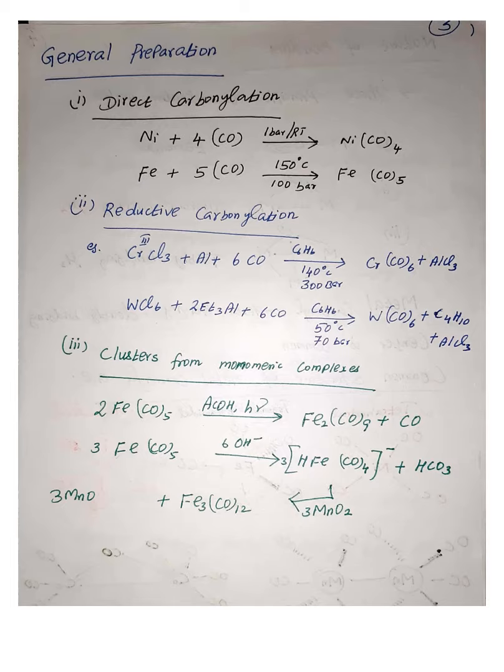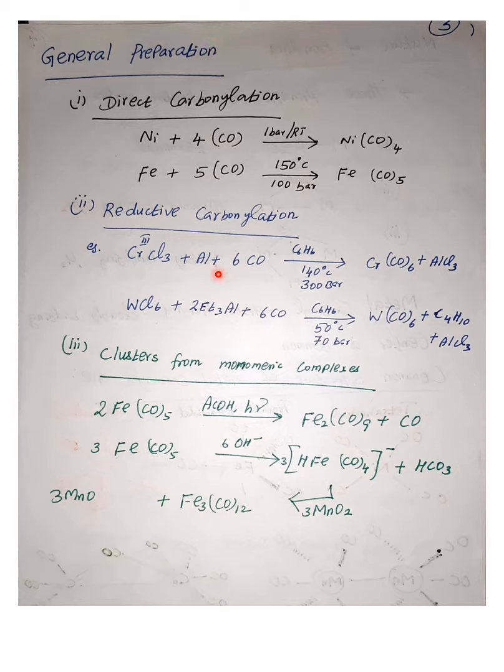Now for general preparation, carbonyl complexes can be prepared directly by direct carbonylation methods. That is, treating the metal with carbon monoxide under high pressure and high temperature, we can get the metal carbonyl. Examples are nickel carbonyl and iron carbonyl.